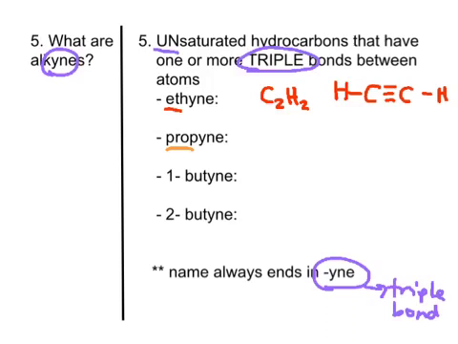Now, going down our list, adding another carbon to it means that we've got a prop group. And prop means 3, so we have C3 and then here, it's going to be H4. So we've got three C's in a row. One of them is going to be triple bonded to the other. So we've got an H here, and then we've got another bond here, so that center carbon has 4 bonds, and now that last carbon, we need to add 3 H's to it to make C3H4.